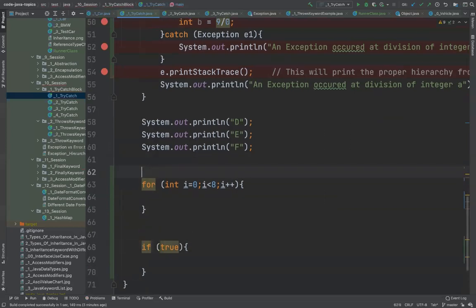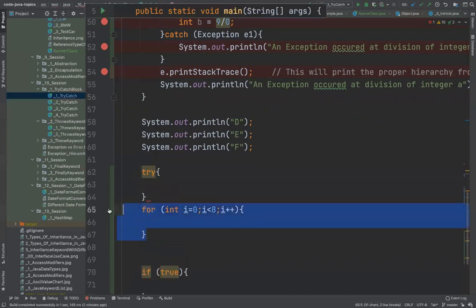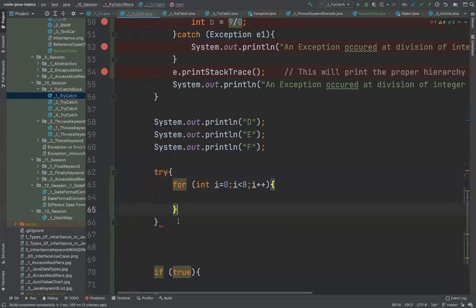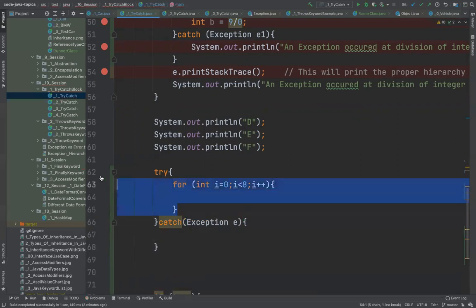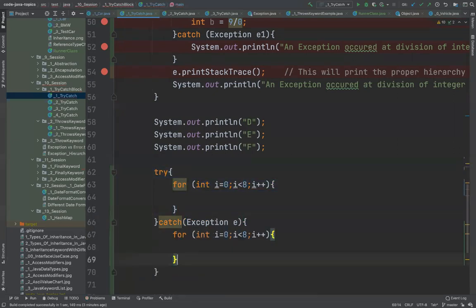How can you put try here? You can put try here, and put this inside the for, with catch Exception e. So you can do this, and you can do this also.